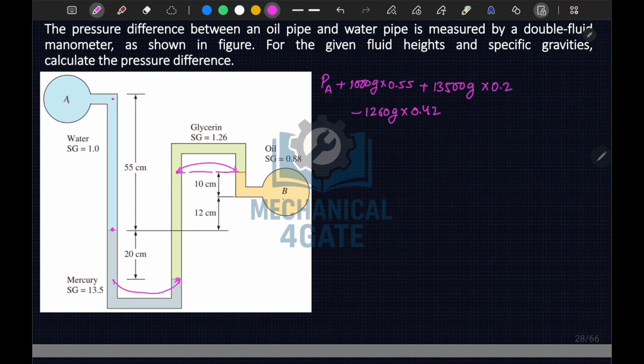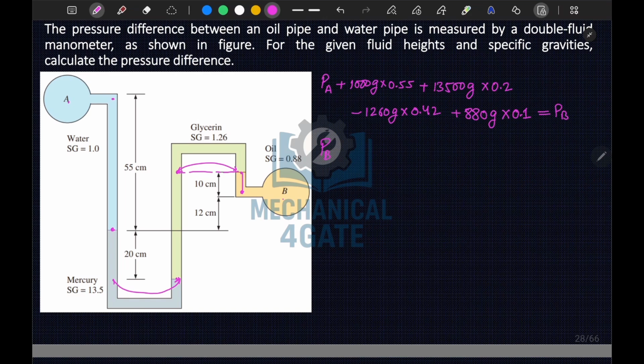Okay, now we have reached this point. From here we will move up to this point. Okay, so this will be your plus. Now specific gravity is 0.88, so 880 times g into height, which is 10 centimeter, 0.1 meter. Okay, so this will be equal to PB. Now pressure difference between oil pipe and water pipe, so PB minus PA we have to calculate.